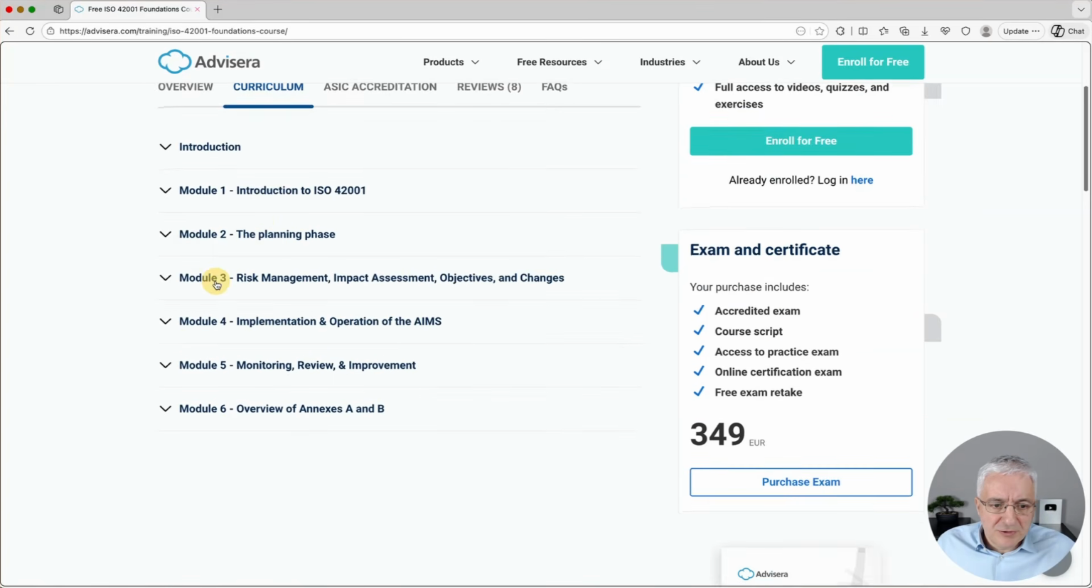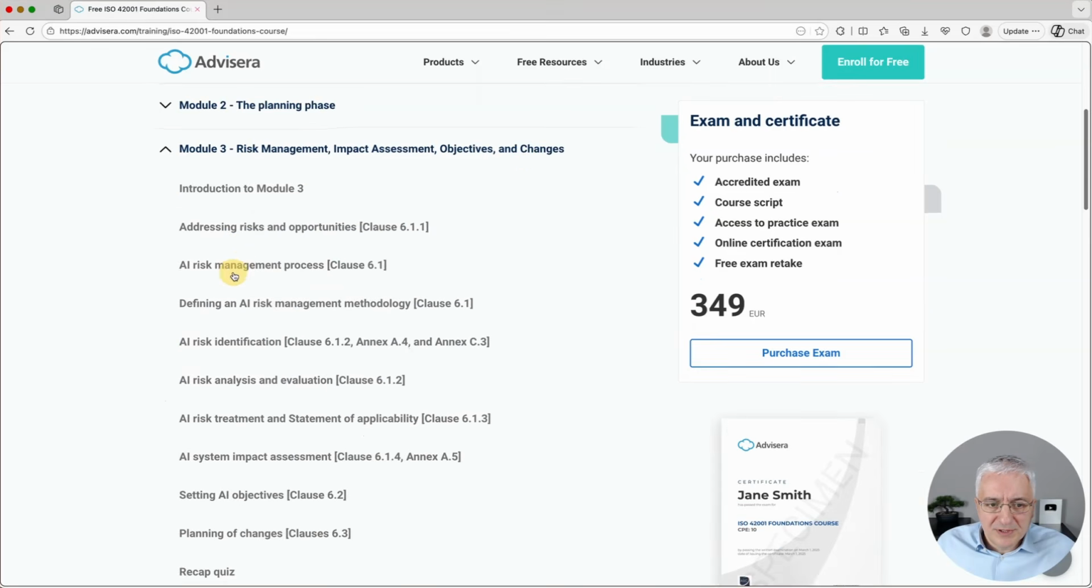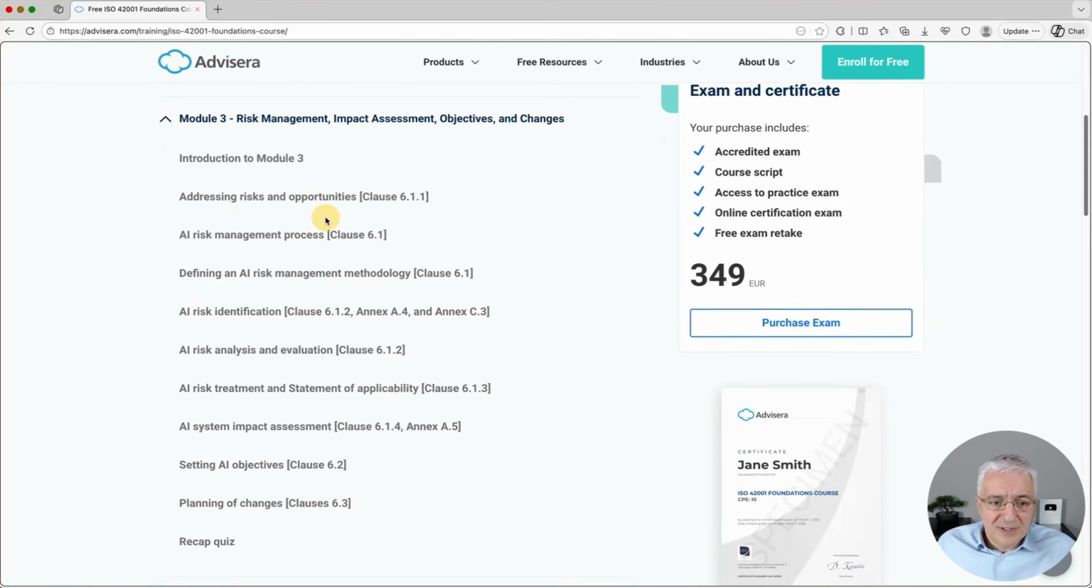But let me show you this most interesting module. This is about risk management. And here you can learn how to create this risk management system, which is required for high-risk AI systems. So basically, what is the process, how to define the methodology, how to identify the risks, and so on and so forth. This is the whole module.